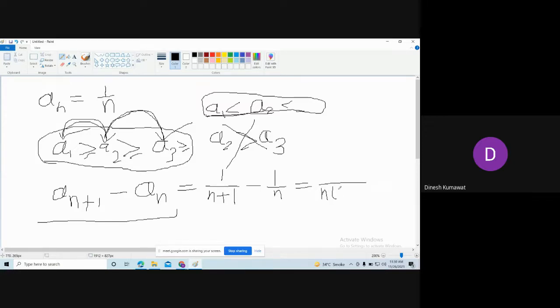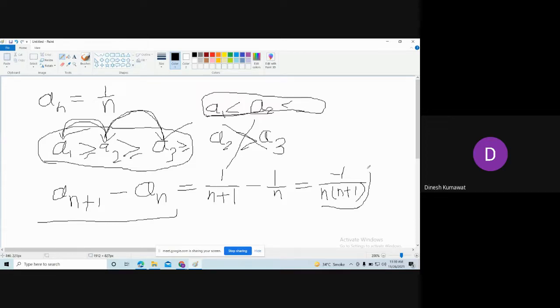Tell me what is there in the numerator. Yes? 1. Is it 1? -1. Minus 1. See, you are in FY BSc. Don't make such silly mistakes.